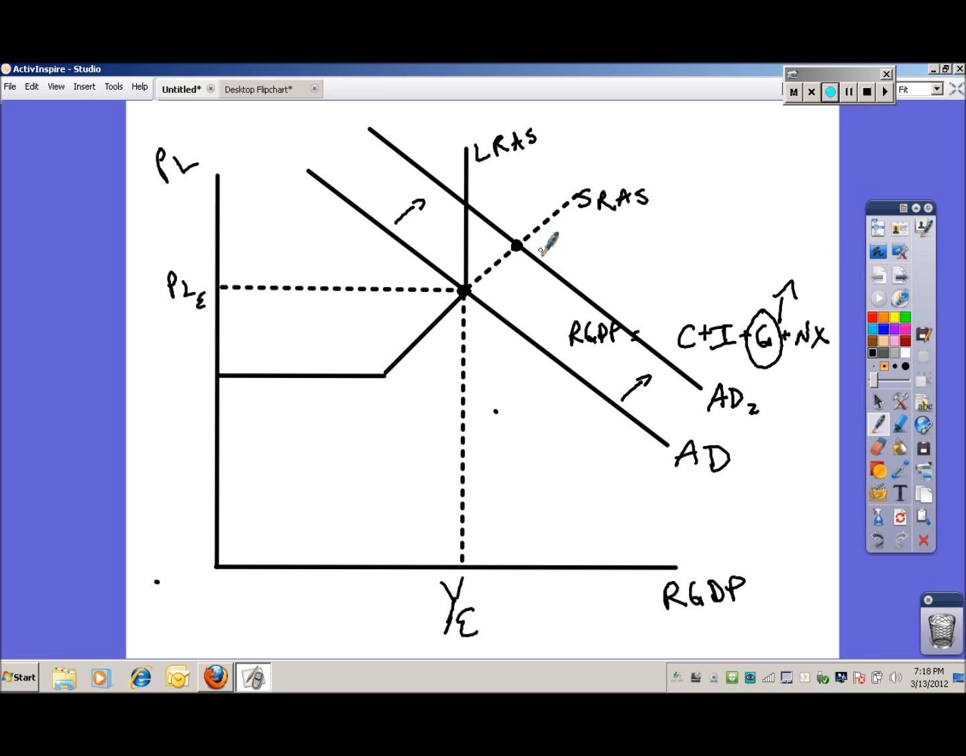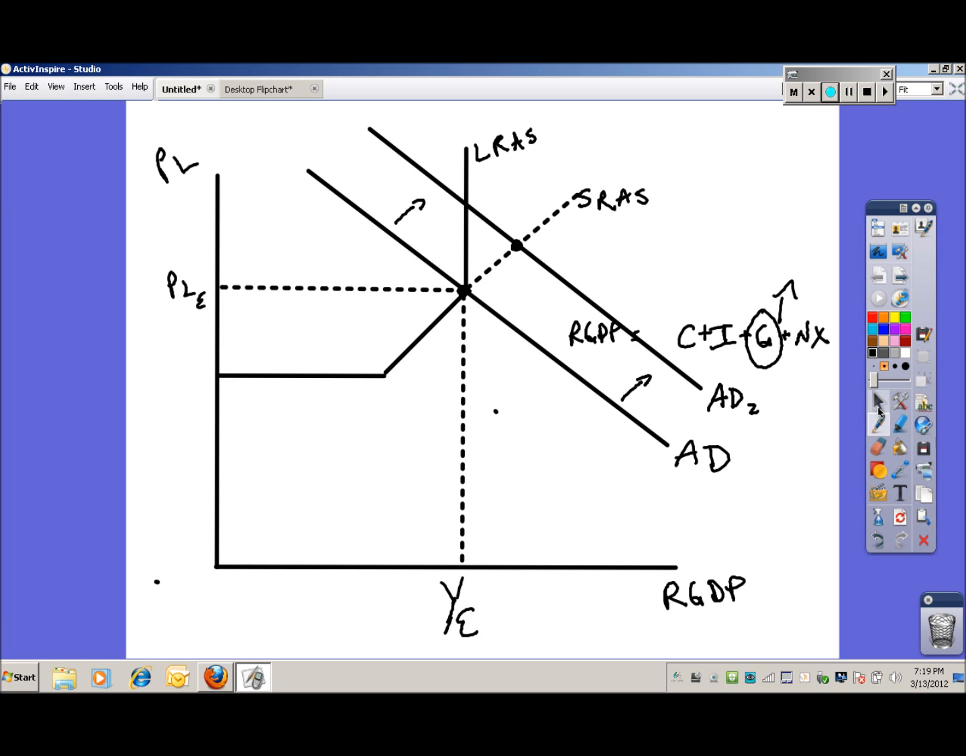Remember, this is short run aggregate supply. So if this is employment or output, isn't it true that there's going to be a decrease in unemployment? We're going to find that there's more output because of the aggregate demand in the economy, which is going to result in lower unemployment rates in the short run.